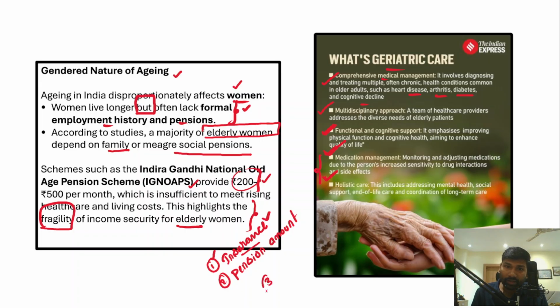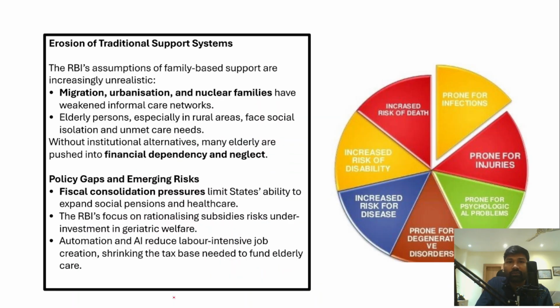And apart from that, investment in the care economy is needed, particularly focusing on geriatric care. Public funded geriatric care is the need of the hour. All these measures have to be taken in India to make geriatric care holistic care. I hope you have understood this, and let's talk about the erosion of traditional support systems with respect to geriatric care, because the assumptions of family-based support are increasingly unrealistic as of now.